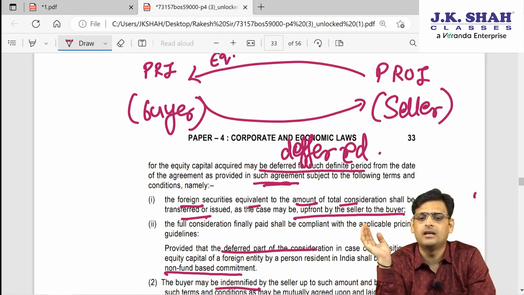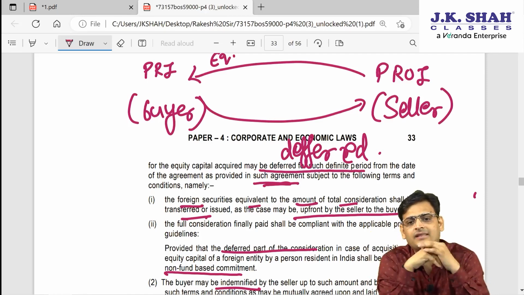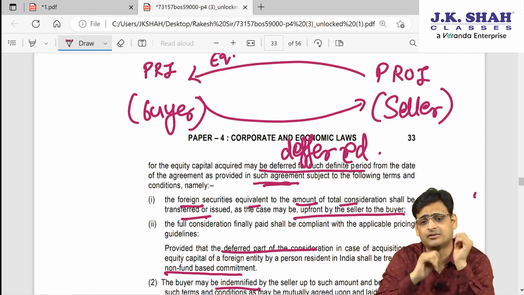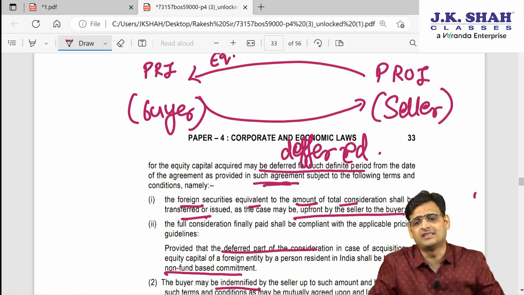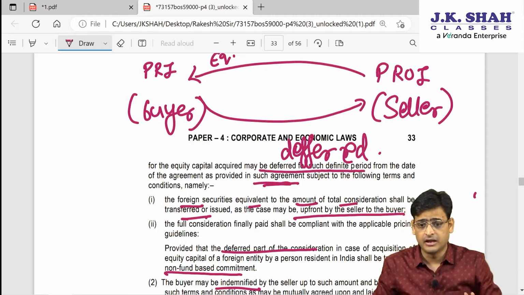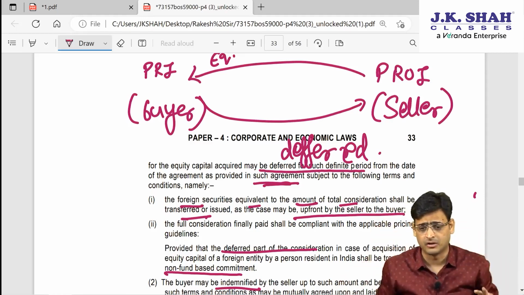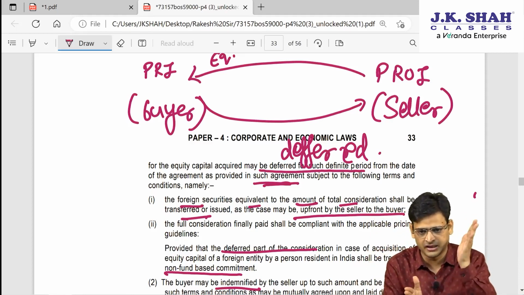Now PROI is supposed to receive the money. They are saying that if the money is given in tranches, the dealing has to be done in tranches only. Means what? If only 20 crore rupees is received, then equity of only 20 crore will be transferred. If the balance 30 crore is received, then transfer equity of balance 30 crore. Means the 100 crore transaction is done.